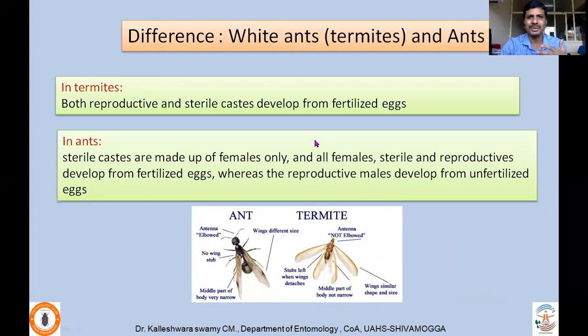So we sometimes use the word white ants for termites. What is the difference between white ants, or termites, and ants? Okay, ants belong to the order Hymenoptera, whereas termites belong to Blattodea. In termites, the important difference is that both reproductive and sterile castes develop from fertilized eggs. Whereas in true ants, sterile castes are made up of females only. All females, sterile and reproductive, develop from fertilized eggs, whereas reproductive males develop from unfertilized eggs. For example, drones in honeybees develop from unfertilized eggs, like even in the case of ants. Okay, that is the difference between white ants and ants.